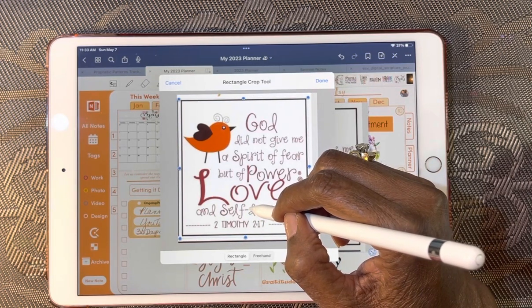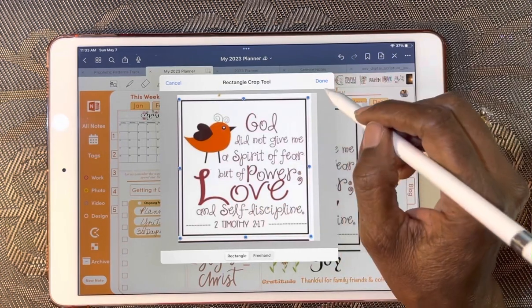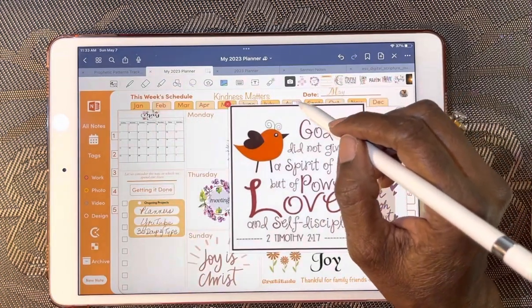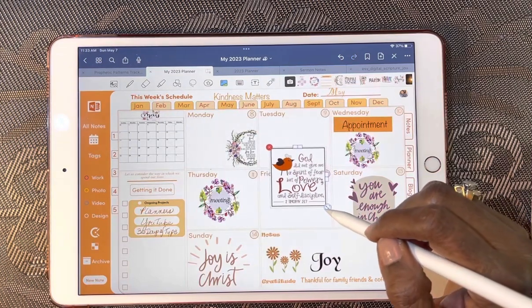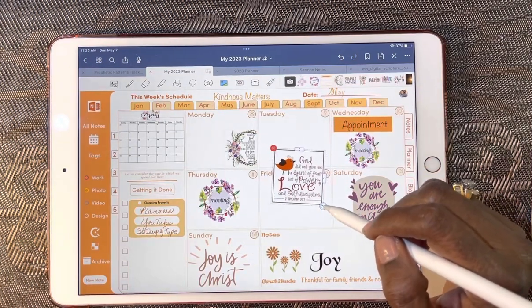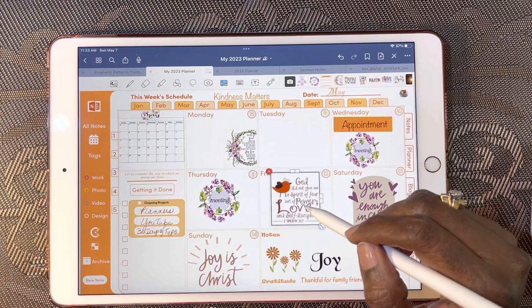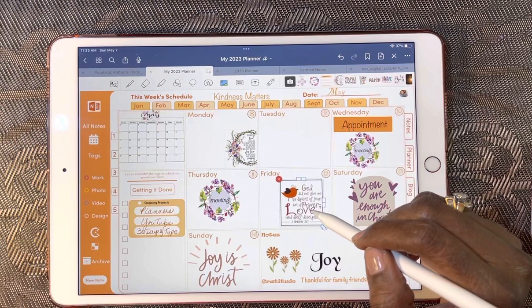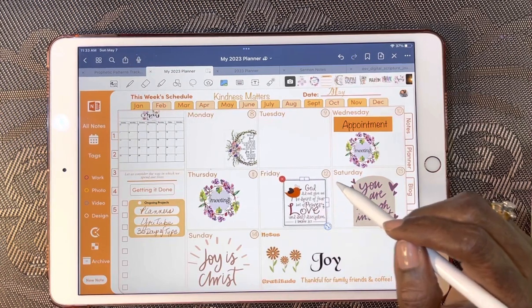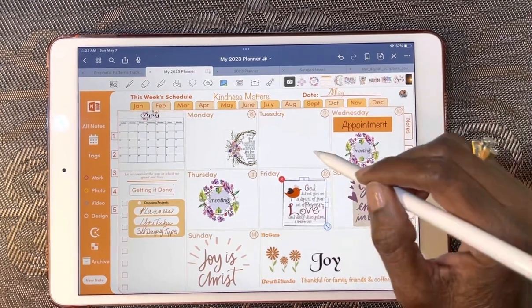All right, that looks a little better. Done. And then I can size it down. Okay, and that is how you do it.